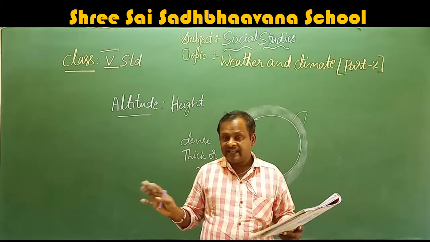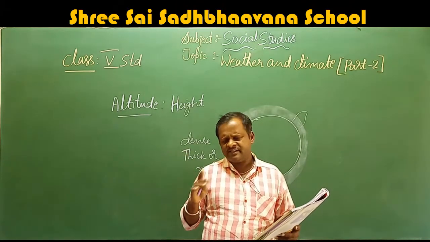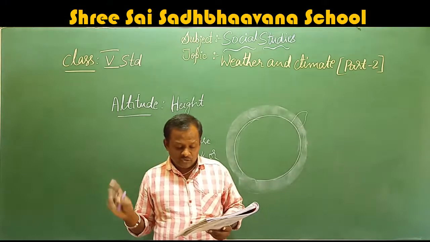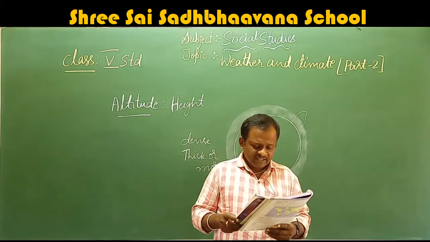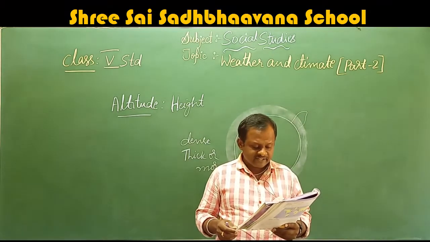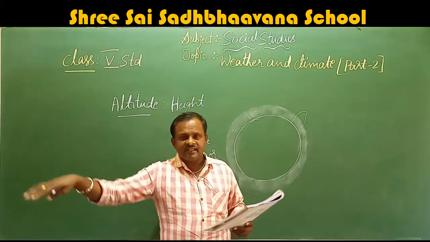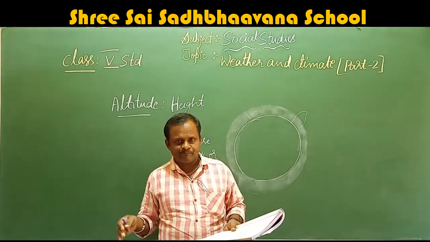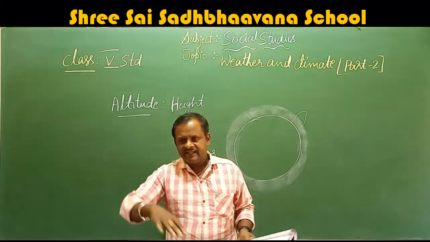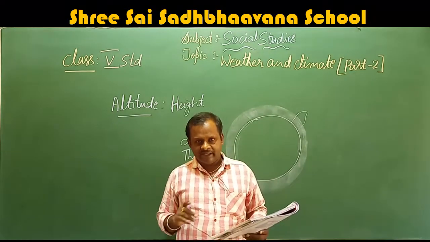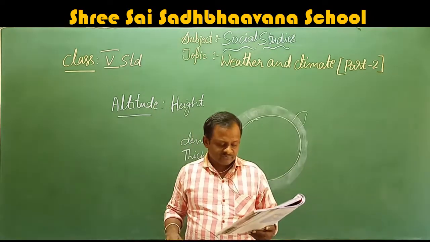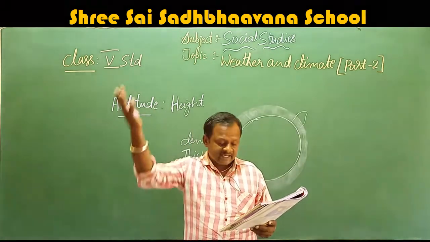Just to understand, the land heats up faster. Heating is also fast and cooling is also fast. So, during summer, land gets heated quickly and the air above the land surface becomes hot. When the sun's rays heat the land, the air near that land is also heated and becomes lighter, so it flows up. The hot air rises up.